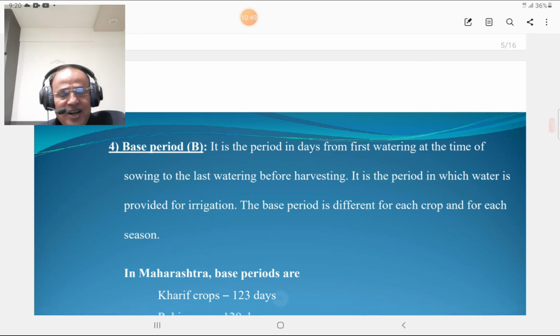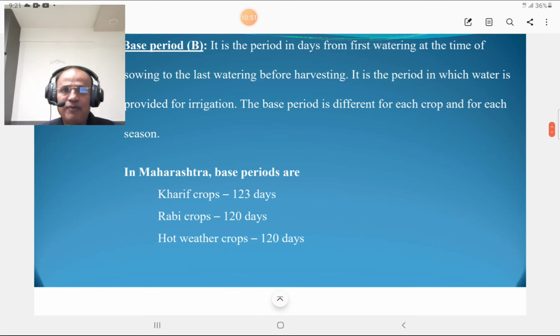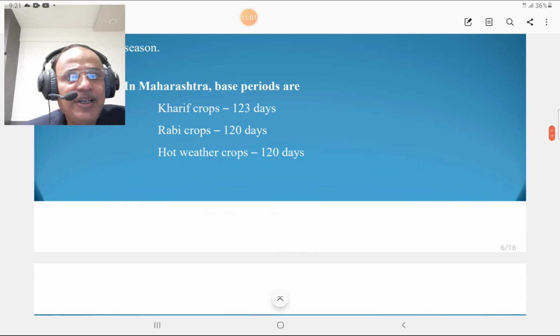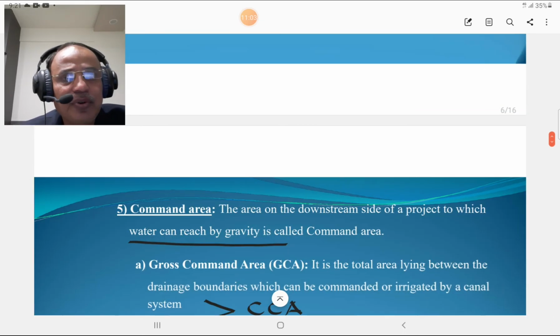In Maharashtra, the base periods for Kharif crops is 123 days, for Rabi crops it is 120 days, and for hot weather crops it is 120 days. Okay.